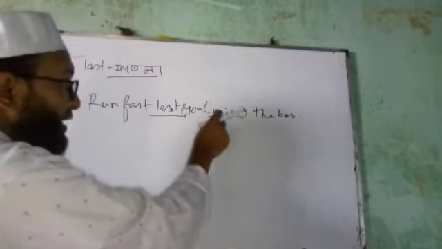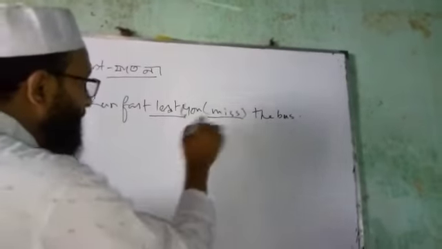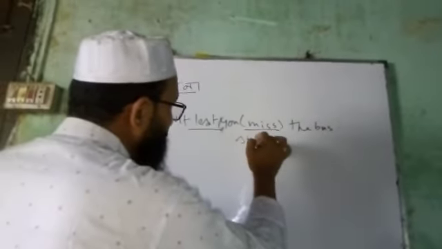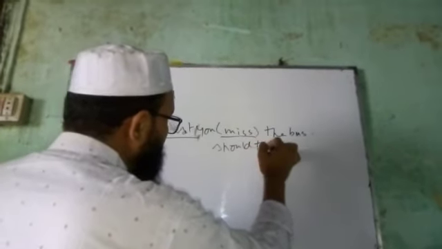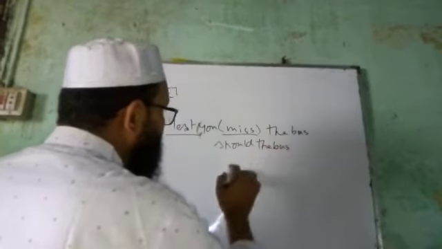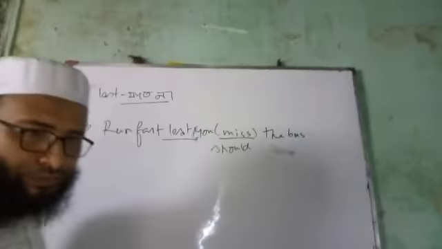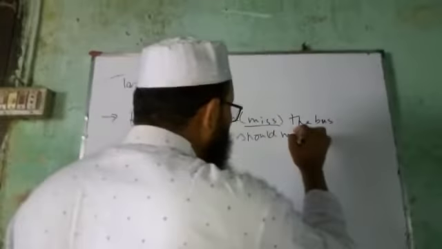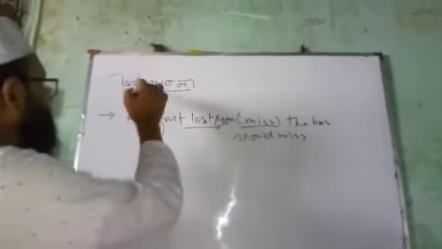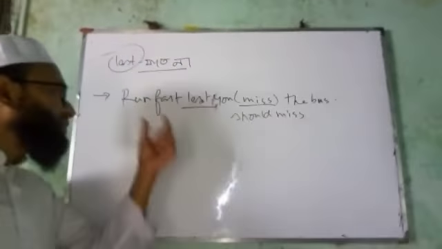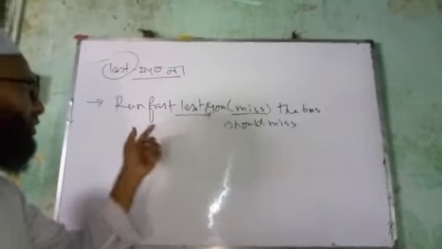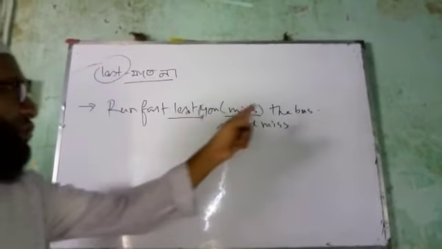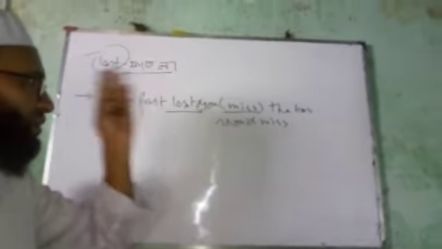We can use any of these words: lest you should miss the bus. Miss the bus will be should miss. So it is the basic rule of lest, and it indicates a negative meaning. Its meaning will be: run fast lest you should miss the bus, so that you do not miss the bus. Now this has become very clear to us.